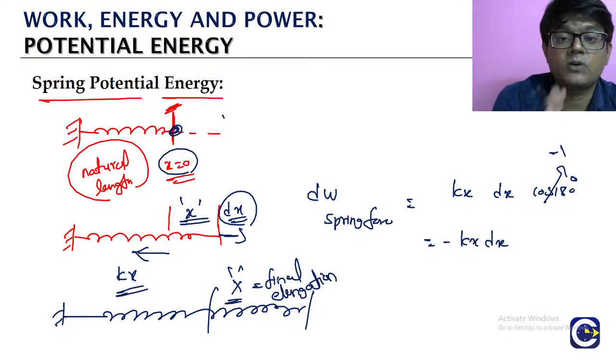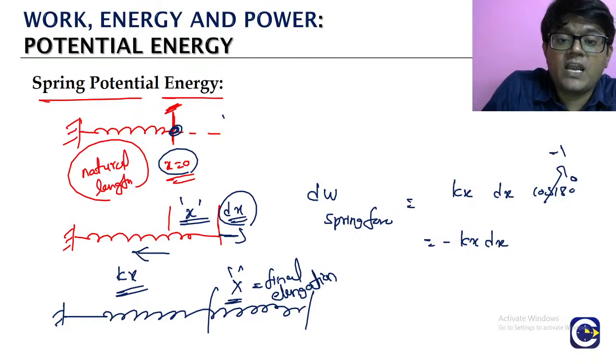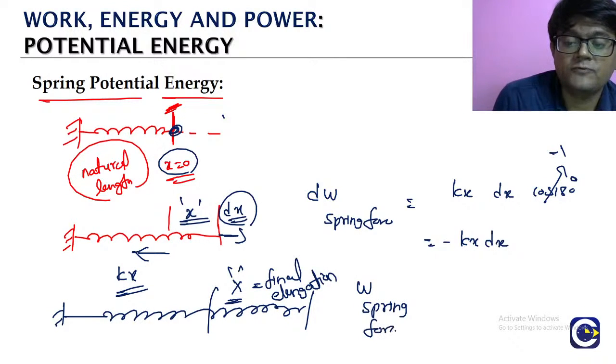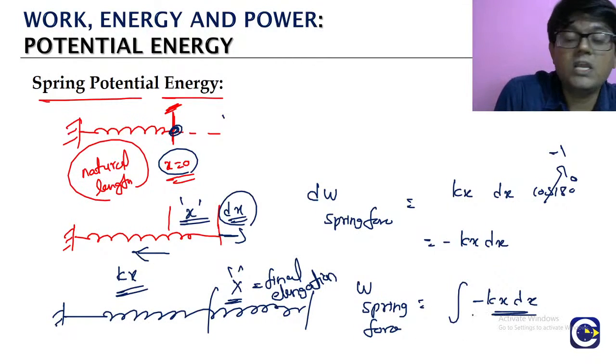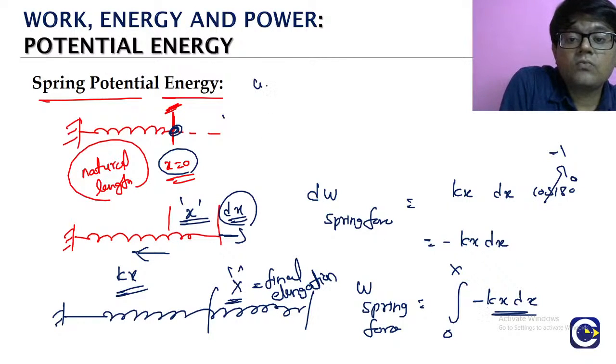Now look, when we want to calculate the total work done by the spring force, we have to integrate this expression. The initial value of the elongation is 0, and the final elongation is capital X. Understood?